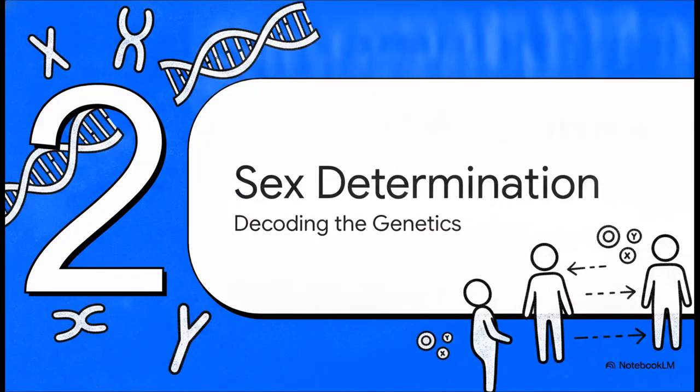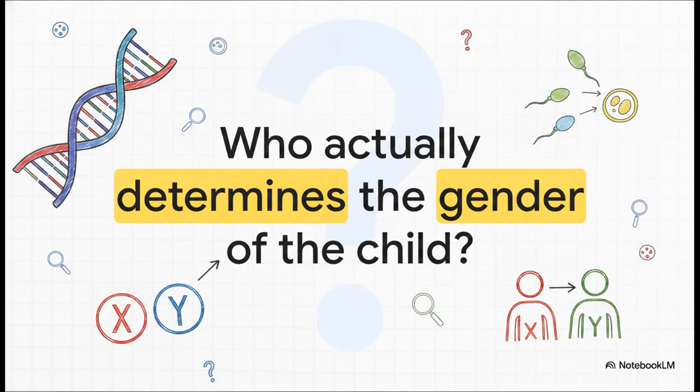Section 2. Decoding sex determination. Now, let me ask you a direct question. Who actually determines the gender of the child? In many parts of our society, people still hold very deep social misconceptions about this. But what does the biological science actually tell us? Let us uncover the truth.